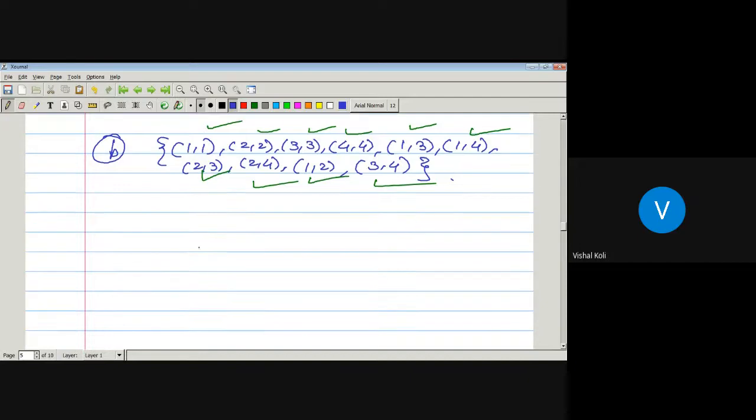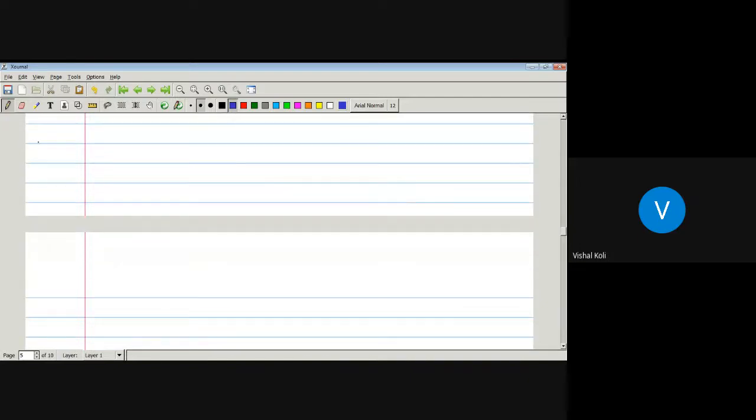Now, the next definition is nothing but special elements in a POSET, that is, special elements in a partially ordered set.